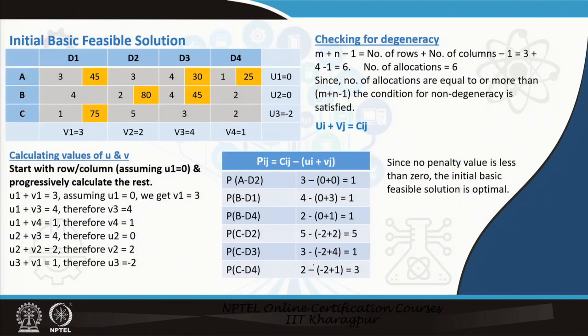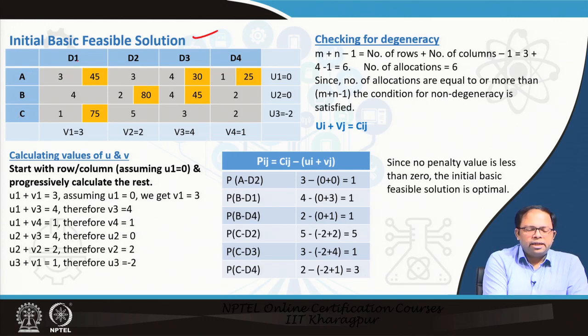Let's explain through an example. Let's assume this is an initial feasible solution. We have A, B, C, 3 supply points, and D1, D2, D3, D4 are the delivery locations, and these are the allocated values. Like A to D1 there is 45, then A to D3 there is 30, A to D4 there is 25. All the costs are also given. From B it is 80, 45, and C that is 75.